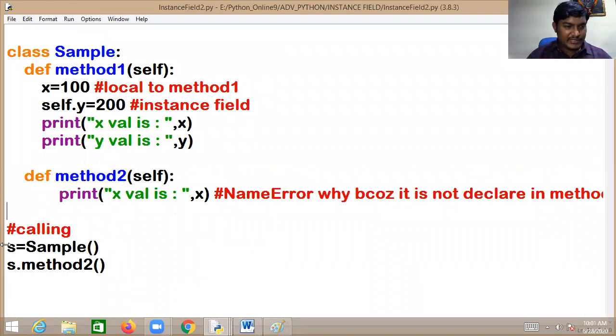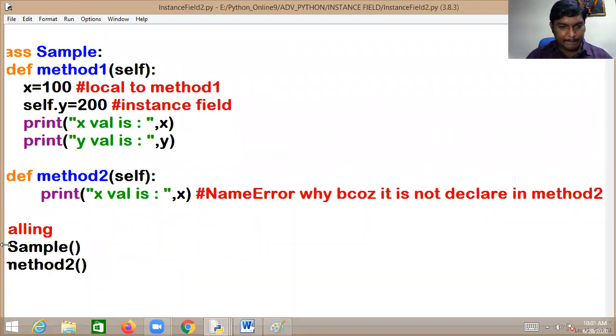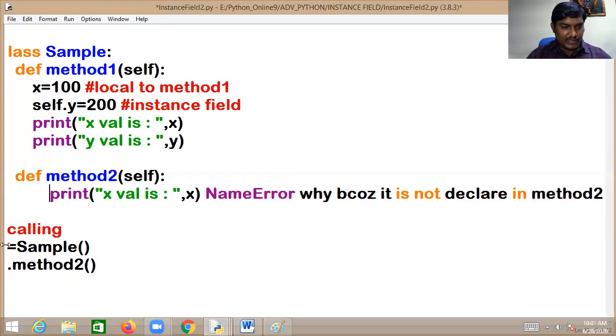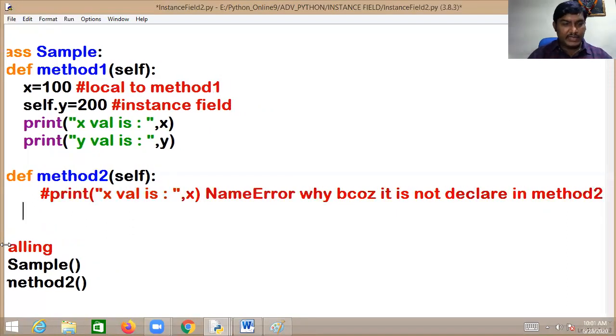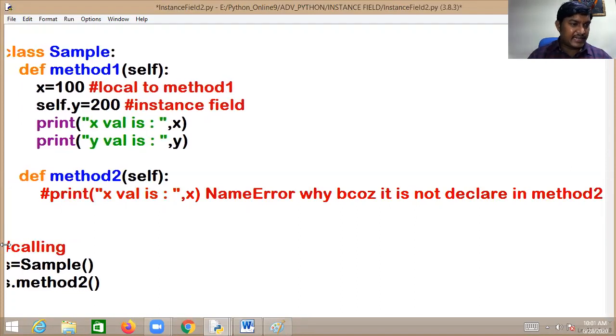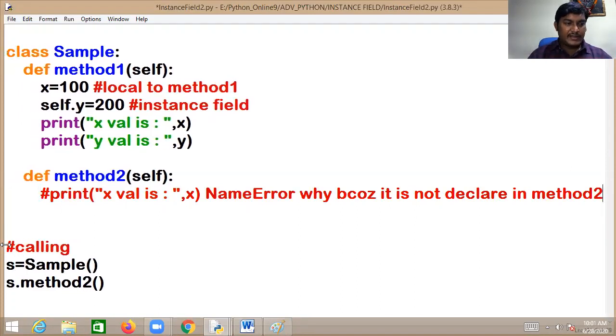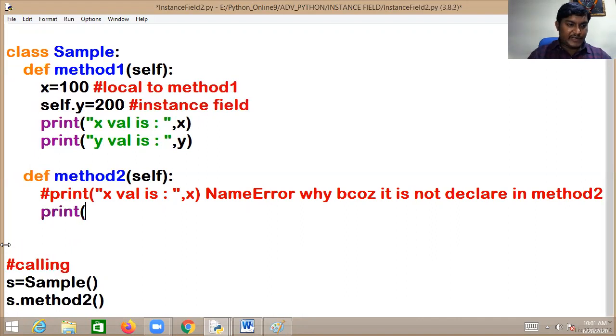Okay, no issue. Sir, then do one thing. I just want to keep this complete line in the comment. Now my requirement is this one. Kindly observe this, my dear friend. Now I want to print the y value. What is it now? Self dot y. Just relax. Self dot y.